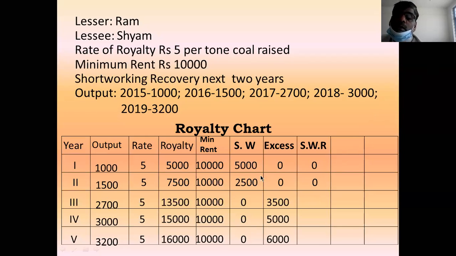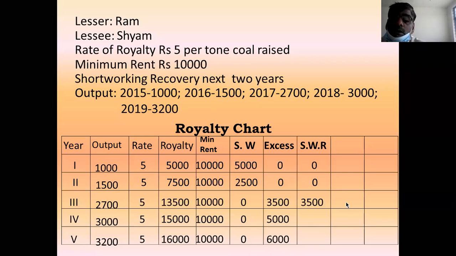And in the third year, out of this 5,000, you recover 3,500. This 5,000 is the short working of the first year. Time limit given is the next 2 years. For this 5,000, the third year is the last chance.